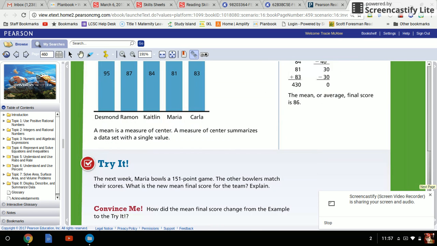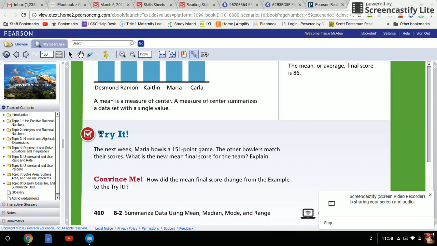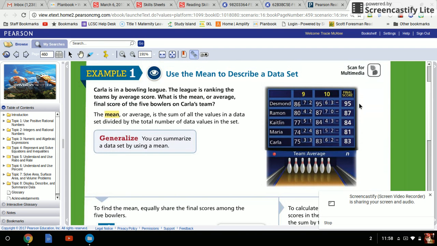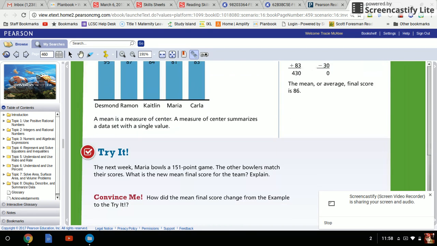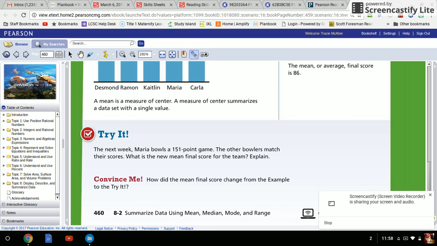That's what you're trying to figure out with mean. I want you to go ahead and try this. The next week, Maria bowls a 151 point game. So her score went way up. The other bowlers matched their scores. What is the new final mean for the team? What you want to do is add up all these numbers: Desmond, Raymond, Caitlin, not Maria's 81 but 151 for Maria, and Carla's 83. Get the sum of all those numbers and divide by the number of numbers you added. Go ahead and pause the video, figure that out, and then I'll be back with your answer.